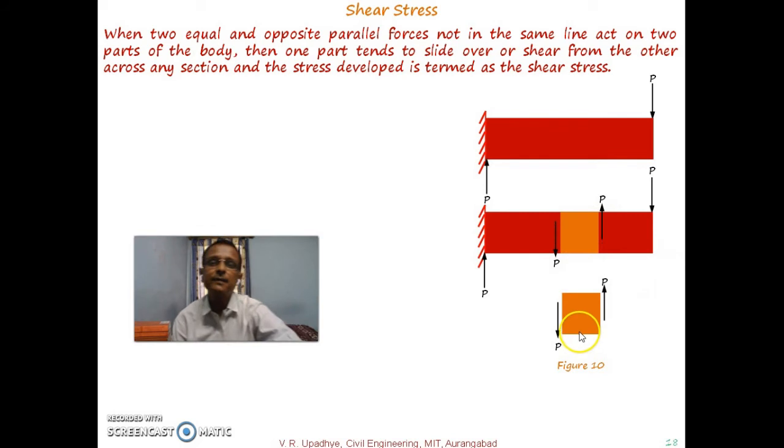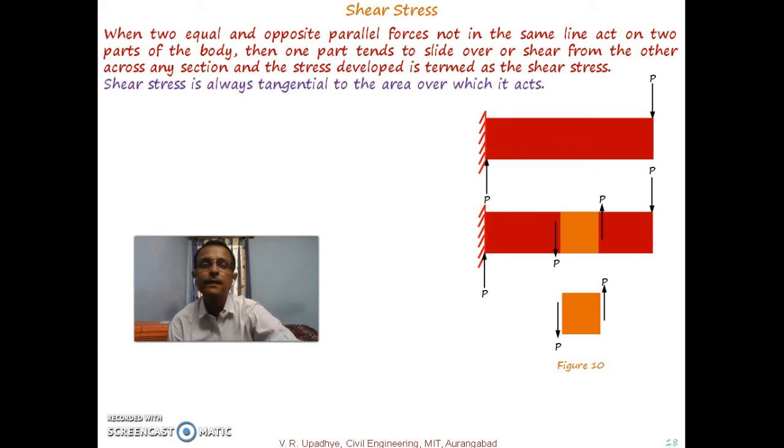Two equal and opposite parallel forces: this internal force P and this another internal force P are equal and opposite, and not in the same line. They are at two different parts of the body. They try to slide that particular part due to those internal forces, and whatever stress is induced is called shear stress.